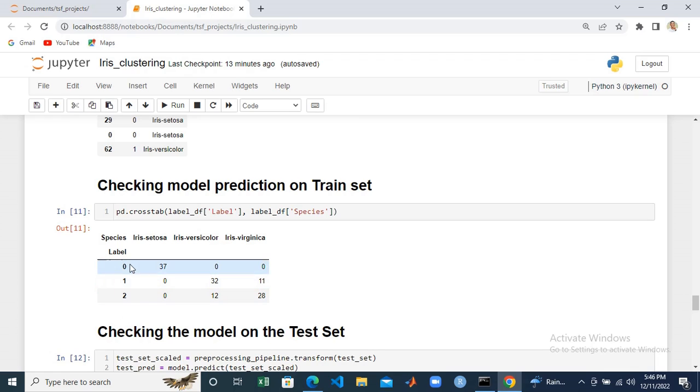Checking how accurate our model is, we can see that our model was able to predict iris setosa very accurately, 37, and it had no error in iris setosa. In terms of iris versicolor, it predicted 32 correctly, and it was wrong in terms of 11. Then the third label, iris virginica, it had 28, it predicted 28 very well. Looking at this data, if you calculate the accuracy, our model had over 80% accuracy, so it's not too bad.